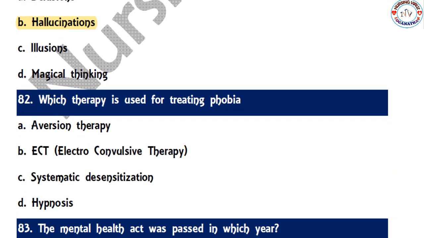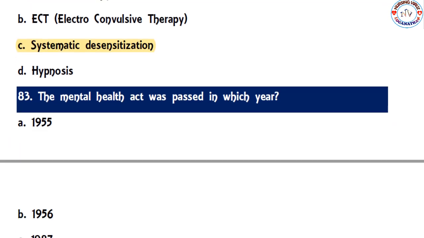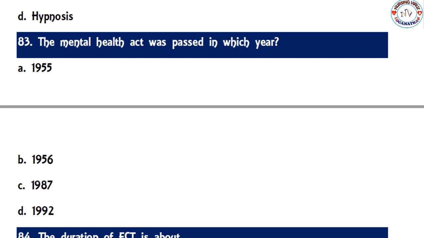So the next one, which therapy is used for treating phobia? Aversion therapy, ECT, systematic desensitization, or hypnosis. The correct option is systematic desensitization, which is a gradual reduction of the person's fear. So next one, the Mental Health Act was passed in the year 1955, 1956, 1987, or 1992. The correct option is C, 1987.